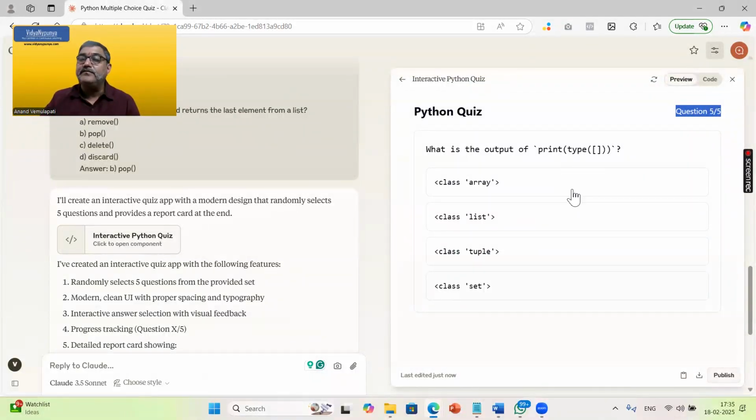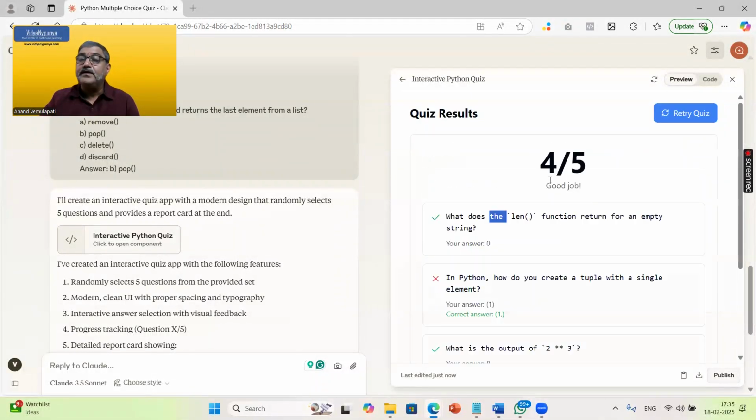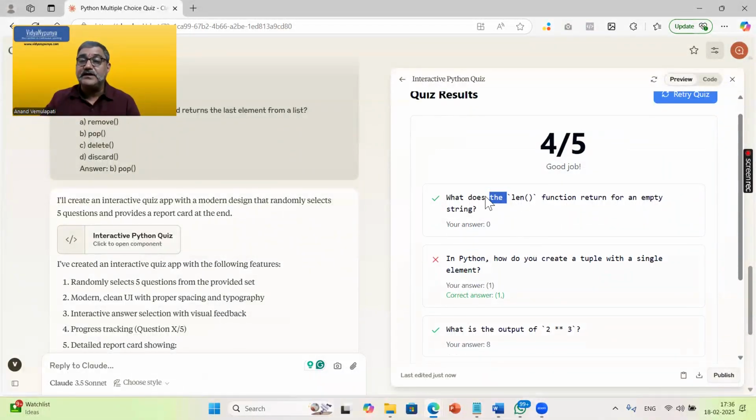What is the output of print type of something? Type of square brackets. Square bracket is list, I believe. Array is tuple, maybe it is list. Okay, let me just select list. It is saying good job. And see the second step. Now I have answered all the questions. It is showing me the results. 4 out of 5 are answered correctly. What does the len function return? Your answer is 0. So that is correct.